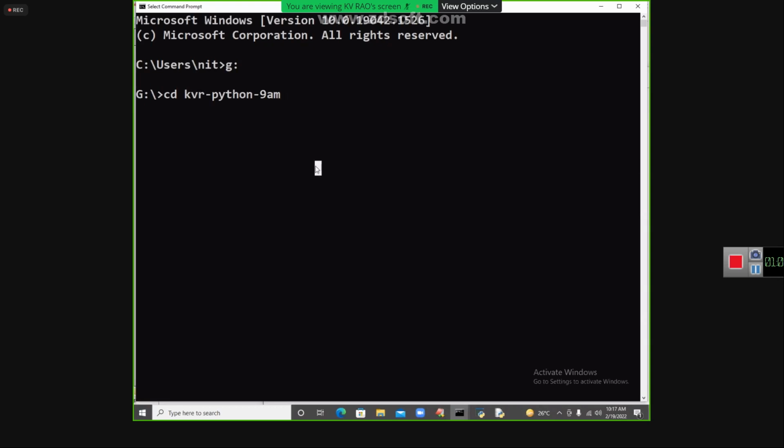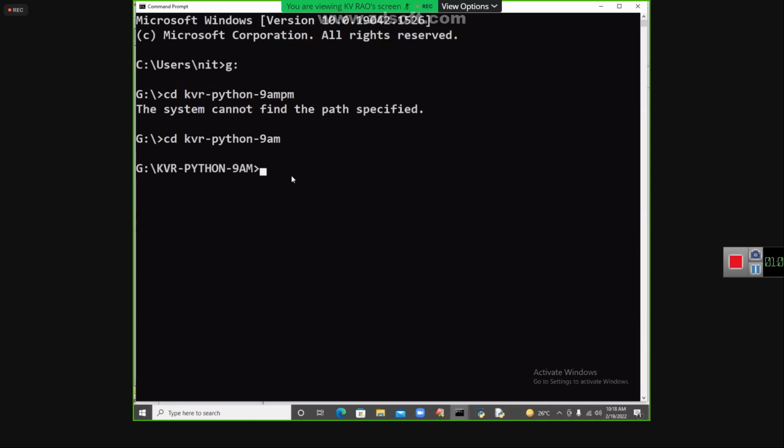By mistake, if you give a different name instead of 9 AM, you will get an error: the system cannot find the path specified. It is not finding it, it is saying. So you have to type 9 AM carefully. Now it is going to that place.